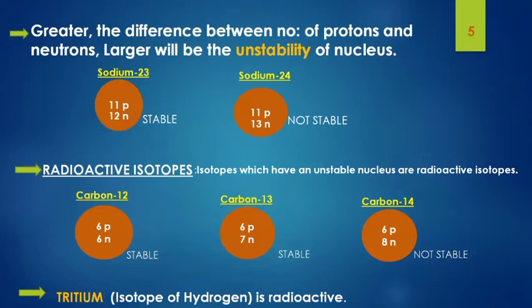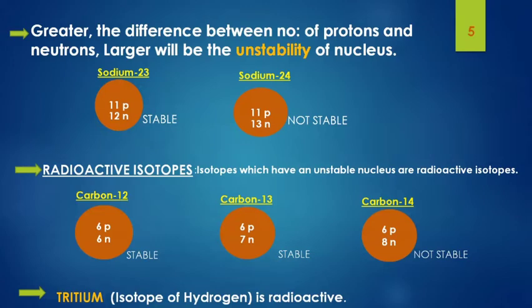So let's look at another example. Here three isotopes of carbon, carbon 12, carbon 13 and carbon 14, are given. In the first two cases, there is not much difference between the number of protons and the number of neutrons. Therefore, they are stable nuclei. Whereas in the case of carbon 14, there is a large difference between the number of protons and the number of neutrons. Therefore, it is not at all a stable nucleus.